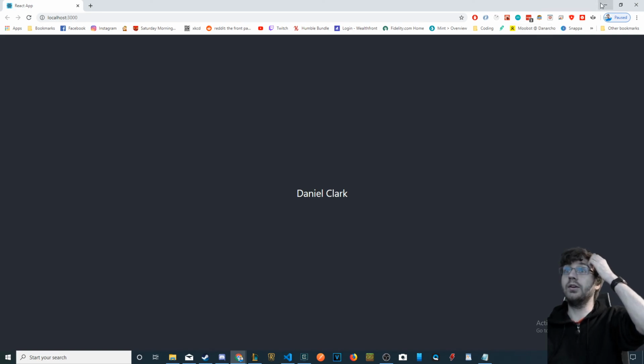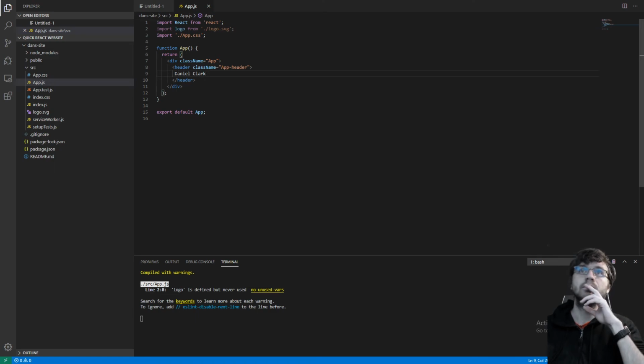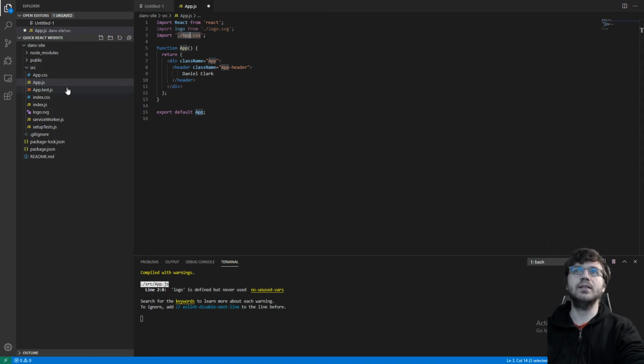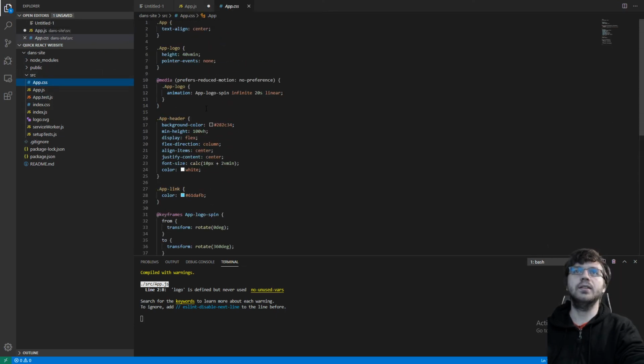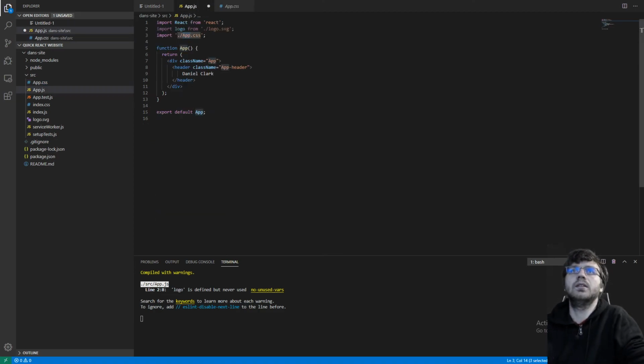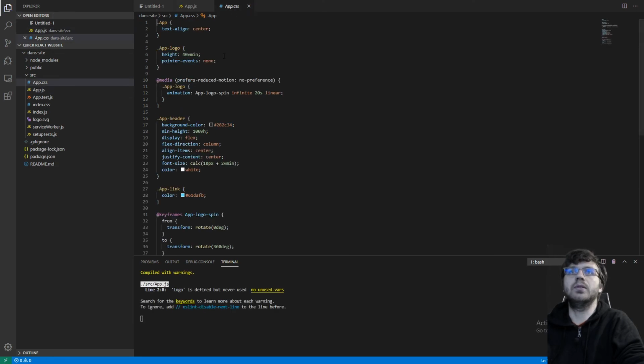Okay. So maybe we don't want to have that in the middle, or maybe we do. Maybe we want to have some CSS as well. Oh, here it is, App.css. So let's go into this App.css. It has all the pre-made CSS and stuff like that. But maybe you just want to change the CSS for the app in the app header. Text-align center, that's fine.